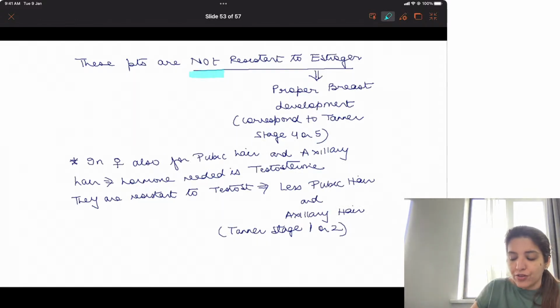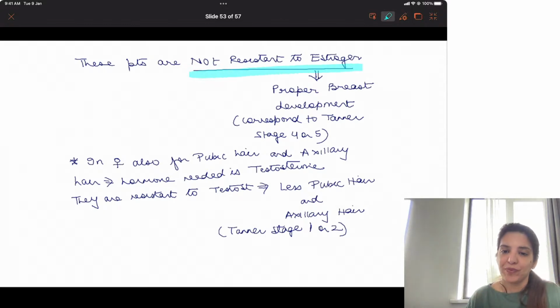They are not resistant to estrogen. And what does estrogen do at the time of puberty? Estrogen leads to breast development. So these males will have proper breast development corresponding to Tanner stage 4 or 5.